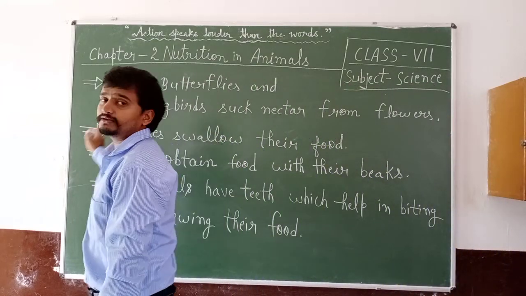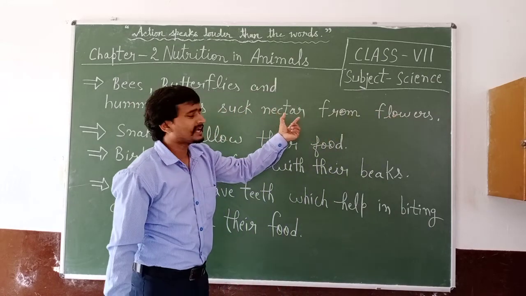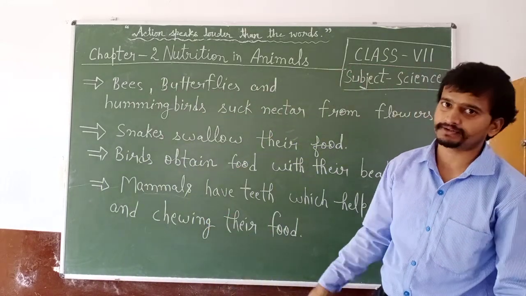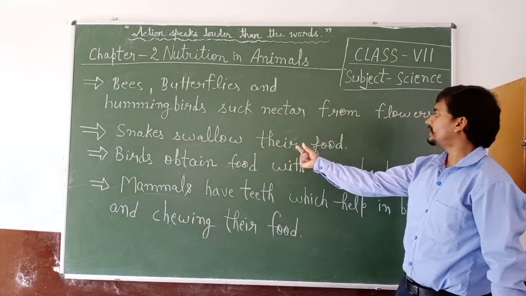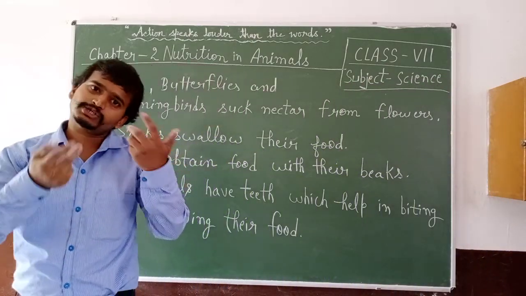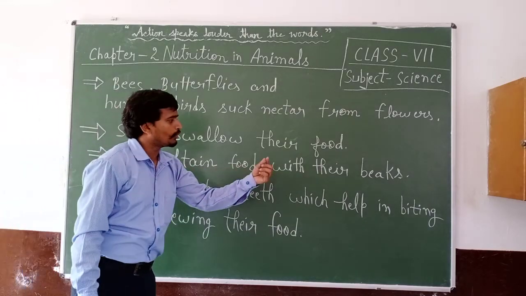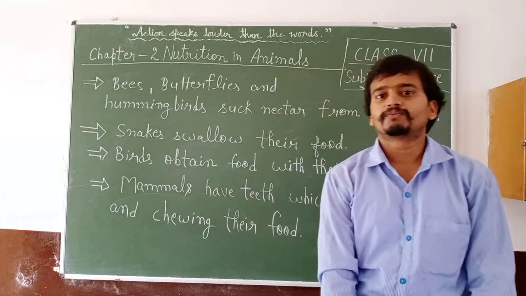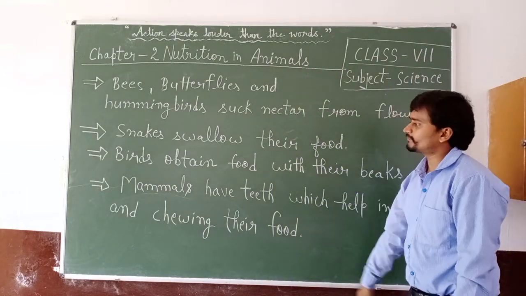These obtain their food from flowers by sucking the nectar, and nectar is a sweet liquid that is present in flowers. Snakes swallow their food without chewing. Birds obtain food with their beaks. Birds use their beaks for gaining their food.